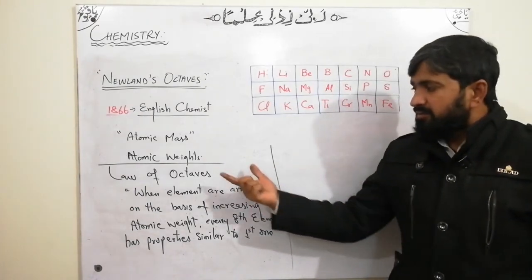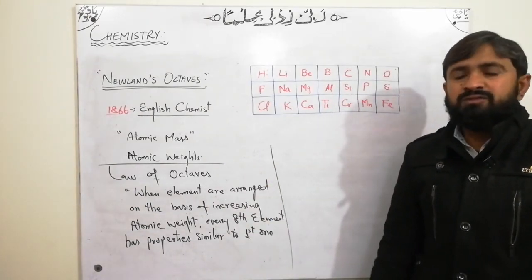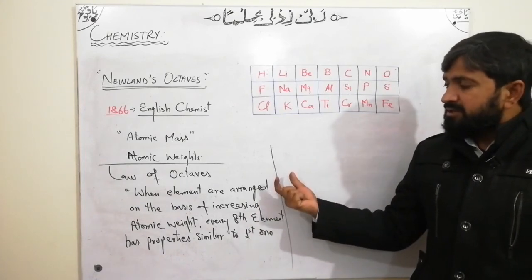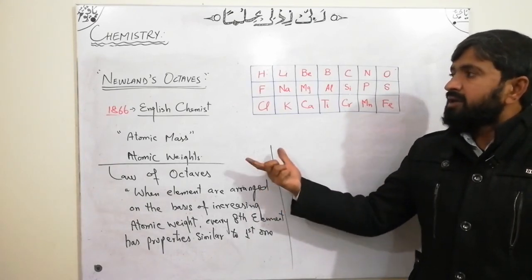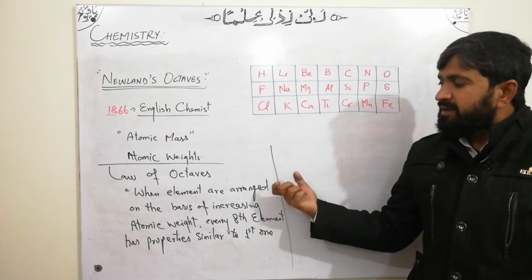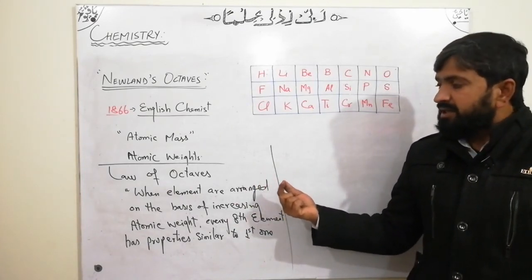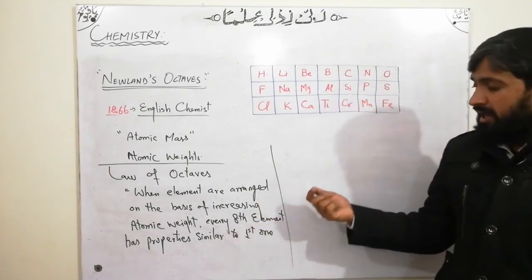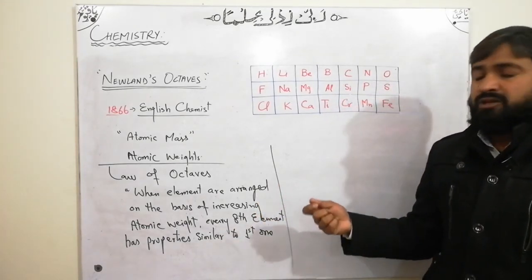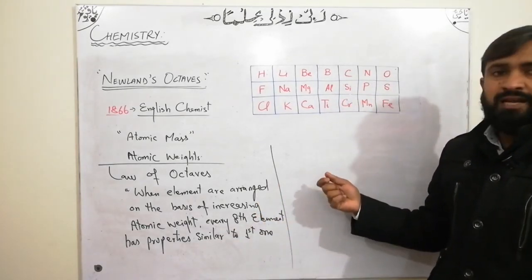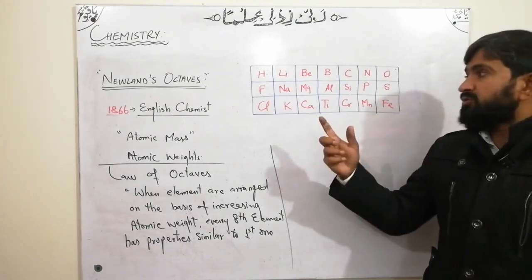A short question can be asked: what is the law of octaves? The main idea of this arrangement is that when elements are arranged on the basis of increasing atomic mass or atomic weight, every 8th element has properties similar to the first one.